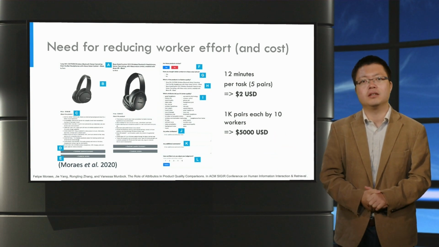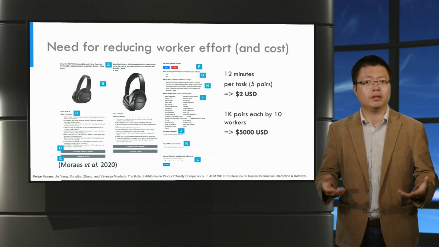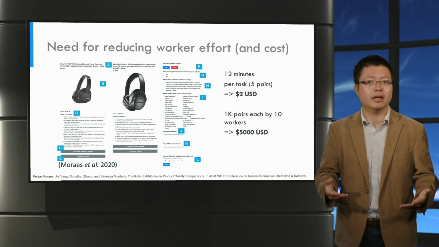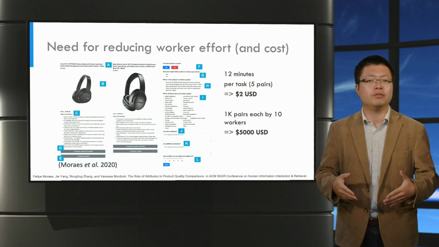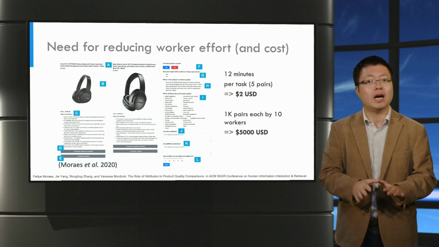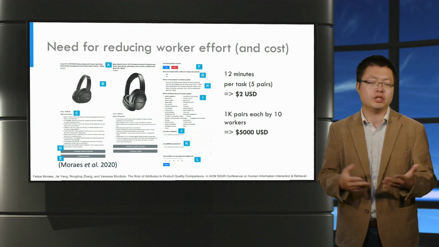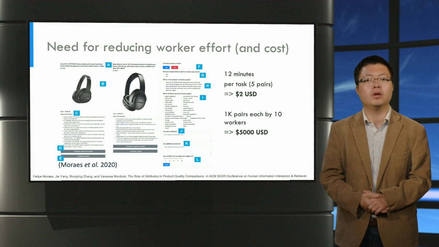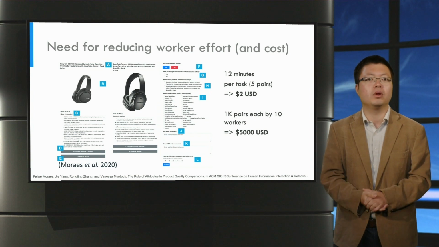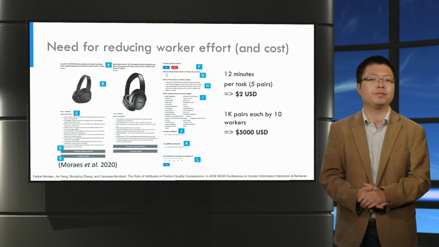On the slide is a task that we did at Amazon. The goal here is to find out between two products that are comparable in terms of functionality, for example, here both are headsets, which one is higher quality and why? We present information about the two products, including the seller's description of each product, and under that, lists of product-related information provided by customers, including question answers and reviews. To the right are the phrases extracted from both seller and customer information, which crowd workers use to characterize the criteria for the quality judgment.